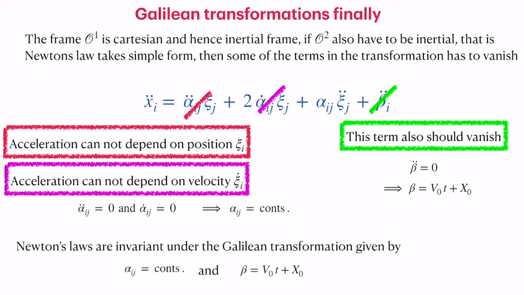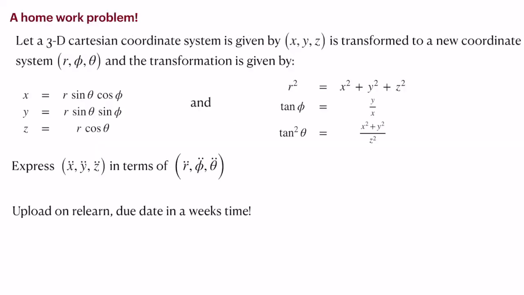So this is the story of the inertial frame, where Newton's laws are in a neat form. However, what would be more interesting and practical is the non-inertial frame, or the transformation where alpha ij are not constant. Let's have a quick homework problem just to show how difficult Newton's law gets when you do a non-inertial transformation, where the transformation depends on the position. So let's take this simple example.